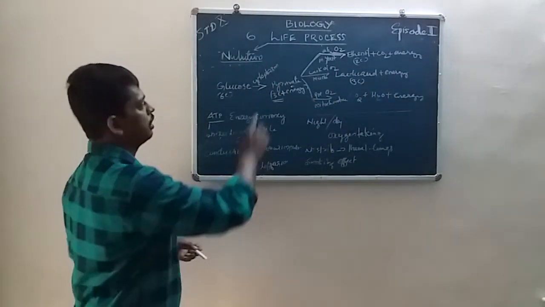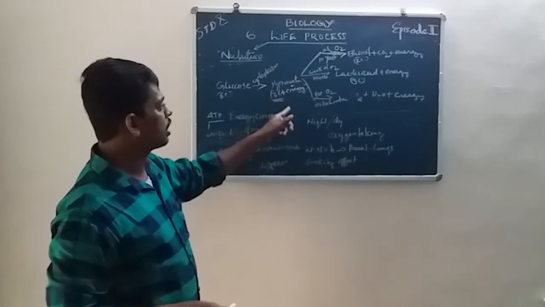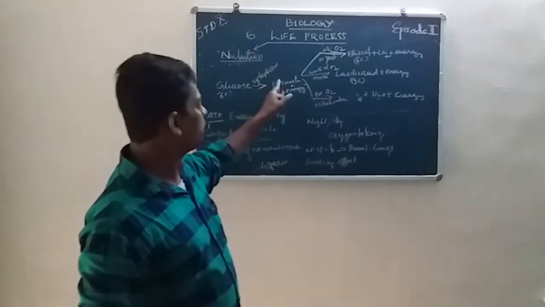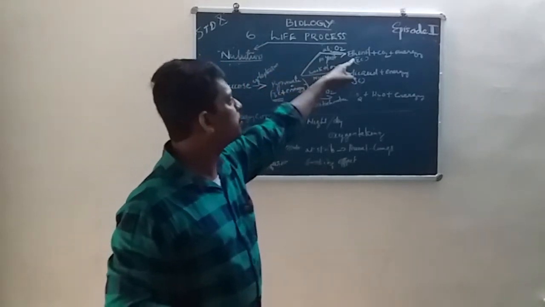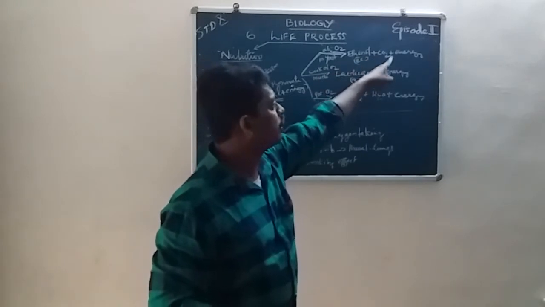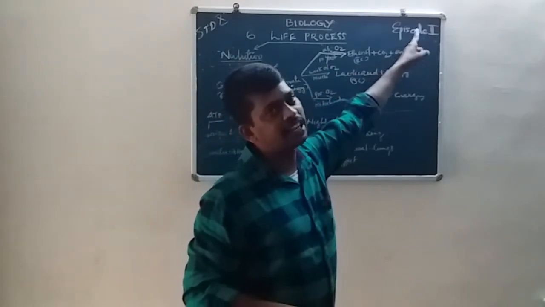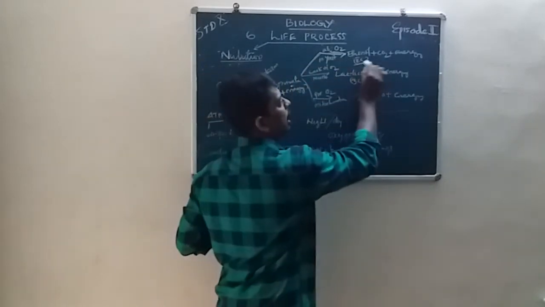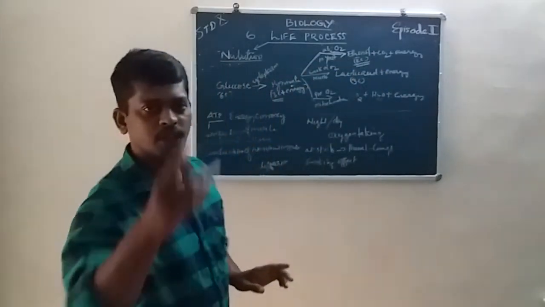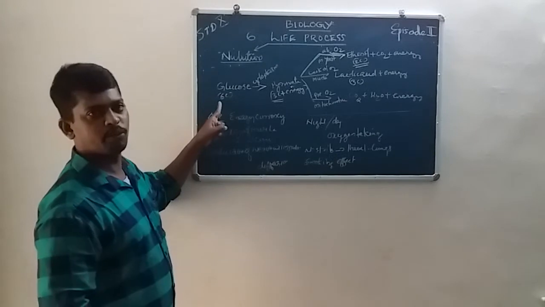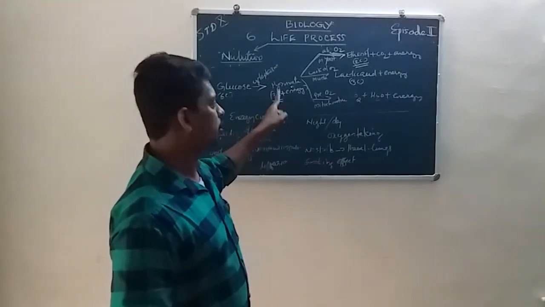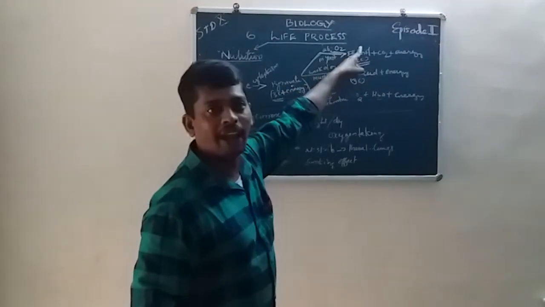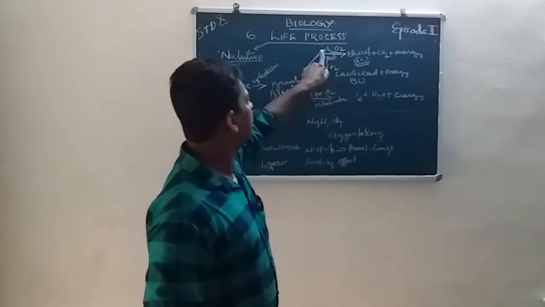This is 6 carbon glucose, 3 carbon pyruvate, 2 carbon ethanol.